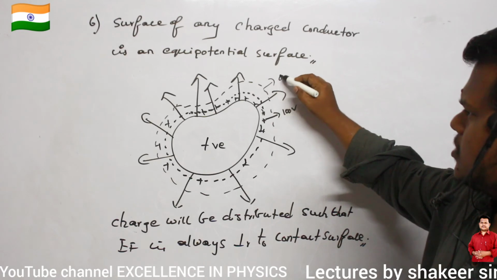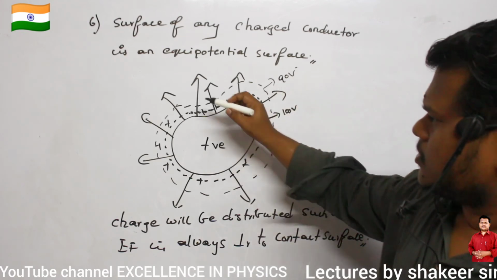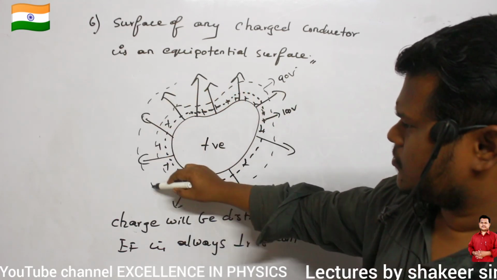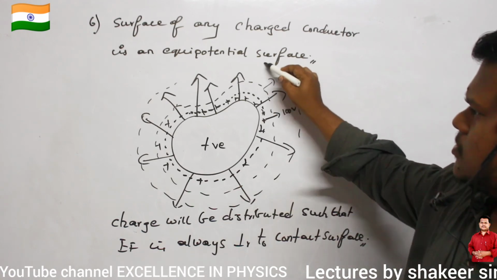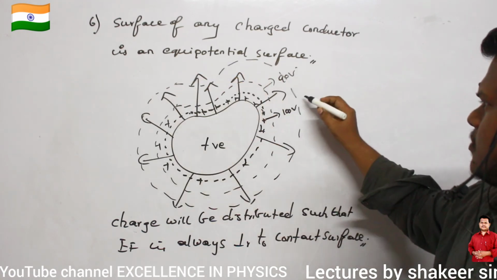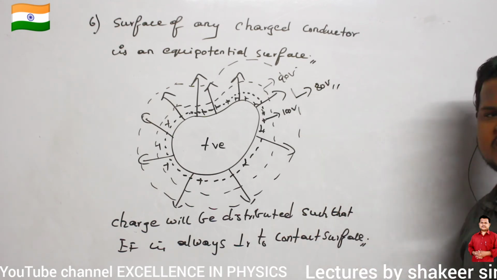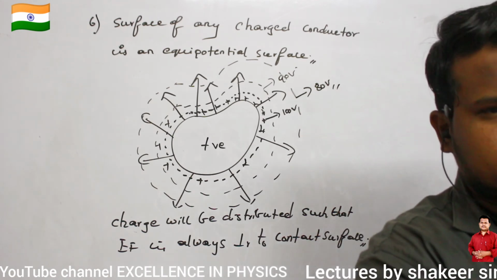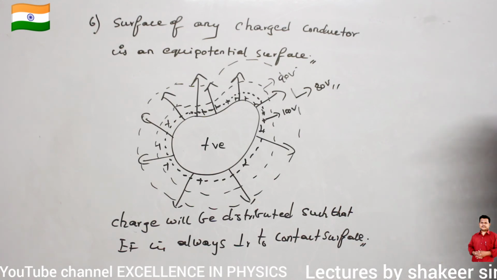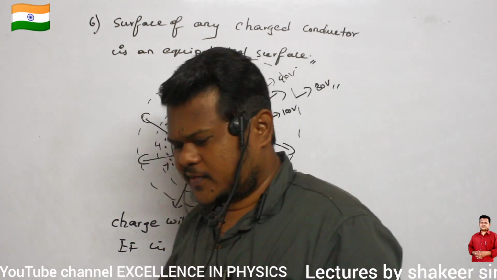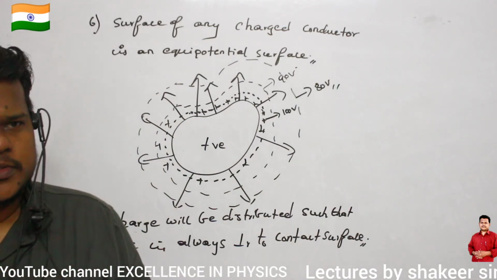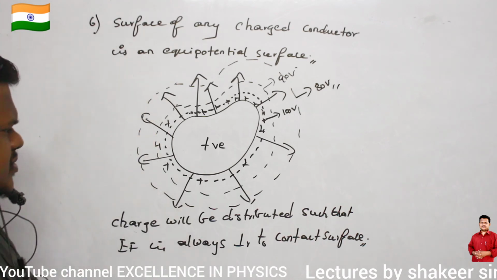This equipotential surface will be 90 volts. The third equipotential surface I have to draw at a greater distance. So this will be my third equipotential surface, and this will be 80 volts. So this is how a charged conductor will behave. So in a charged conductor, the surface of the conductor is an equipotential surface. What is the meaning of this?